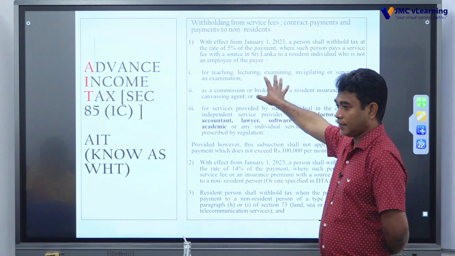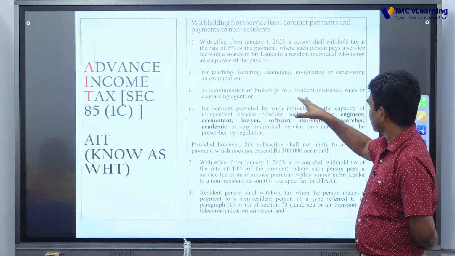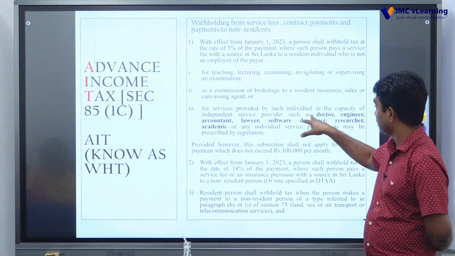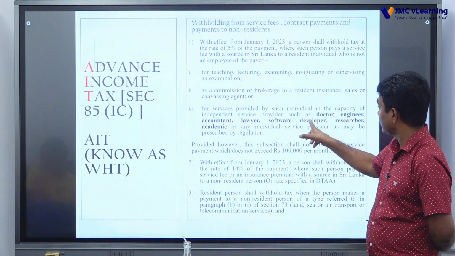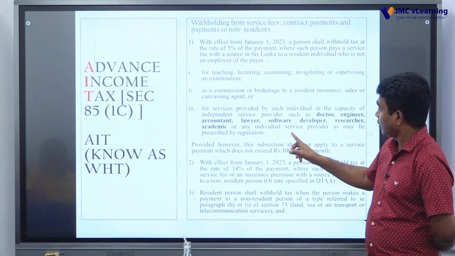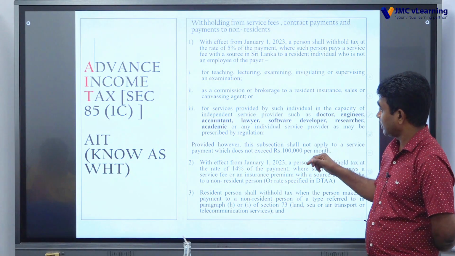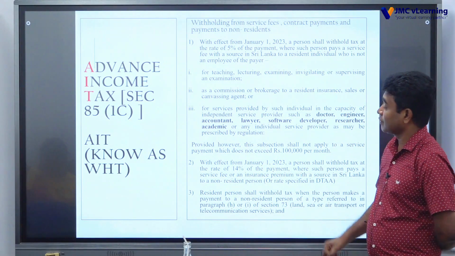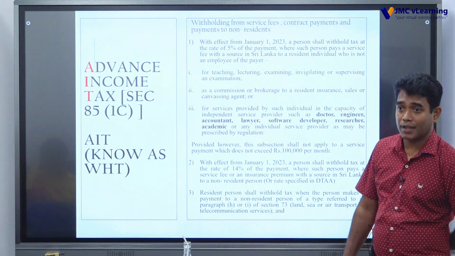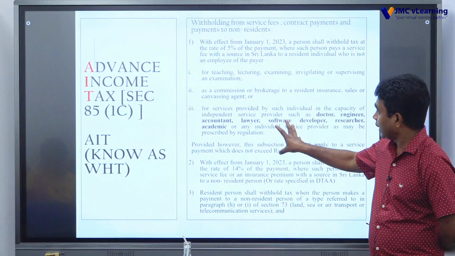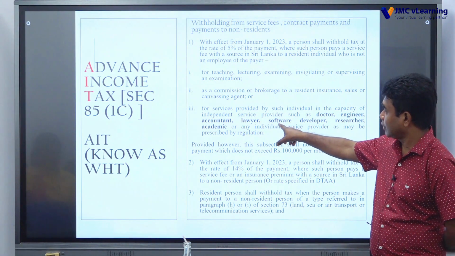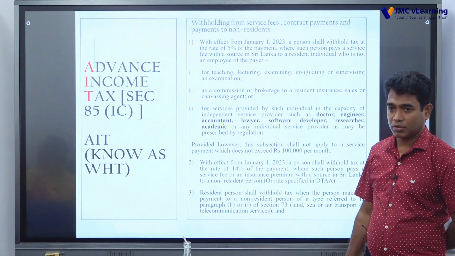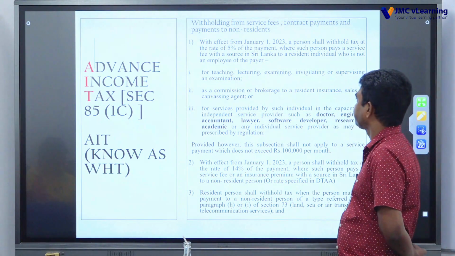Teaching, lecturing, that is there. Commission or brokerage to a resident insurance sales or canvassing agent, that is there. So other types of payment for services provided by such an individual in the capacity of an independent service provider, meaning doctor, engineer, accountant, lawyers, software developer, researcher, and so on. Other services may be prescribed by the regulation, but they have not yet prescribed. Therefore, for the time being, any individual doing a service of this type will be subject to withholding tax.